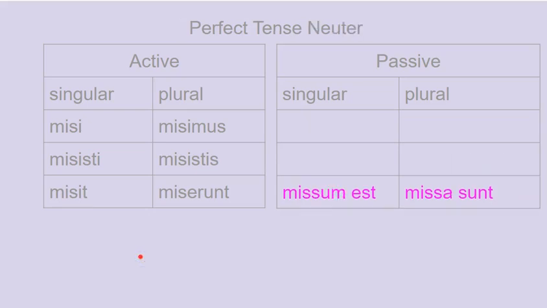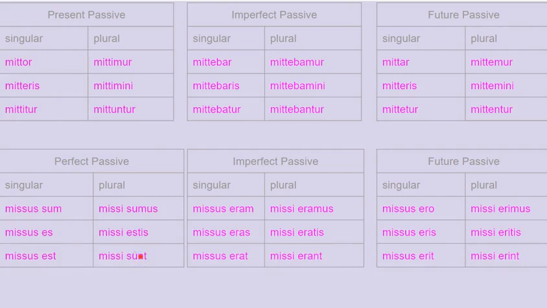And then for the perfect tense neuter, just putting in the 3rd person, singular and plural, because you really don't have neuter identifications for 1st and 2nd person. Romans will always think of a person as either masculine or feminine in a binary perspective. But for the 3rd person, we have missum est, it has been sent, and missa sunt, they, meaning neuter things, have been sent. Here's the whole chart of the indicatives.